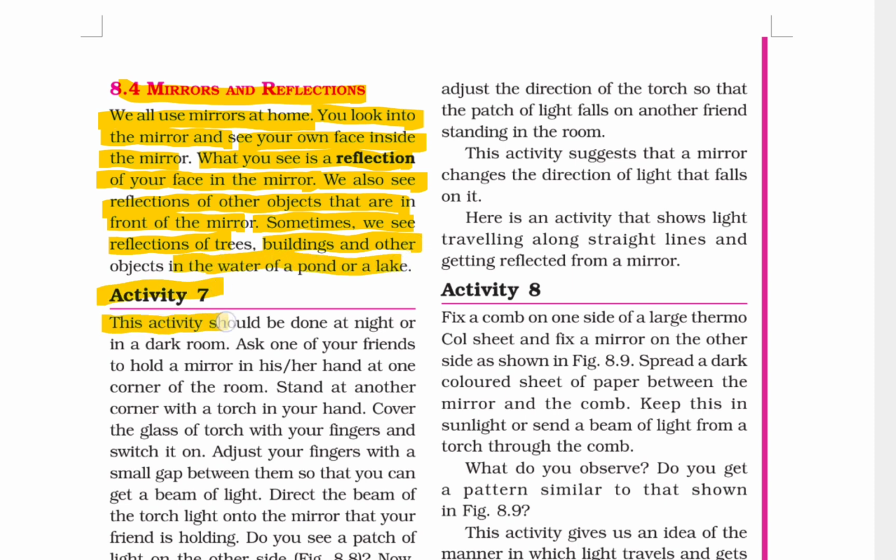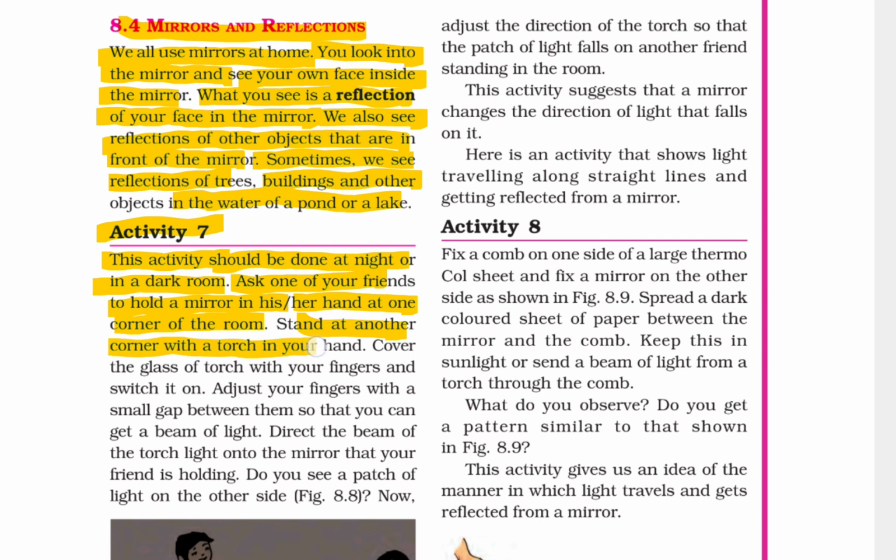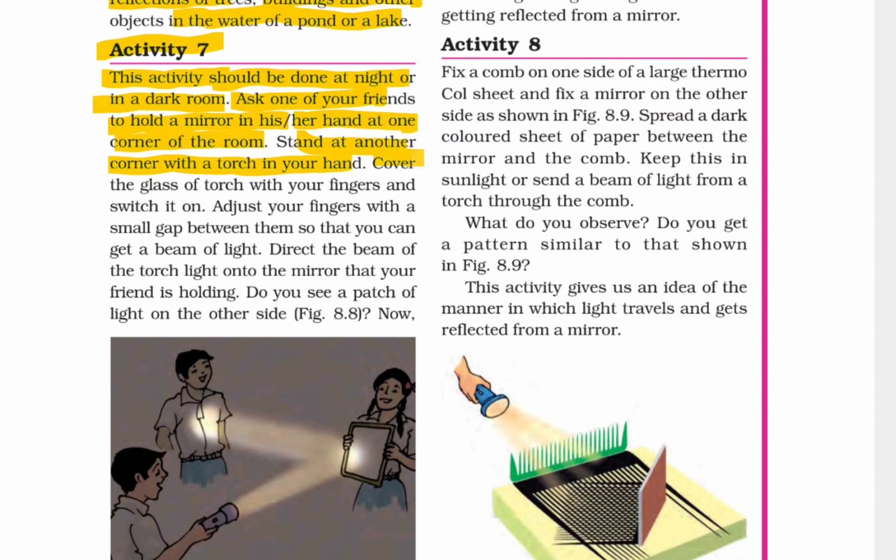Activity 7. This activity should be done at night or in a dark room. Ask one of your friends to hold a mirror in her hand at the corner of the room. Stand at another corner with a torch in your hand. Cover the glass of the torch with your fingers and switch it on. Adjust your fingers with a small gap between them so that you can get a beam of light. Direct the beam of the torch light onto the mirror that your friend is holding. Do you see a patch of light on the other side?